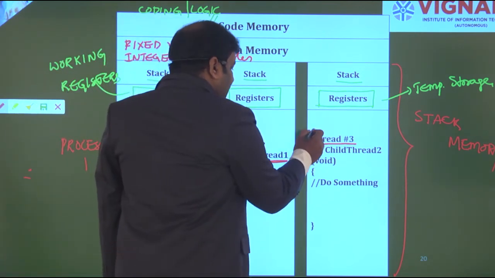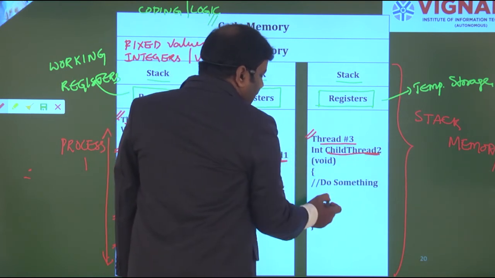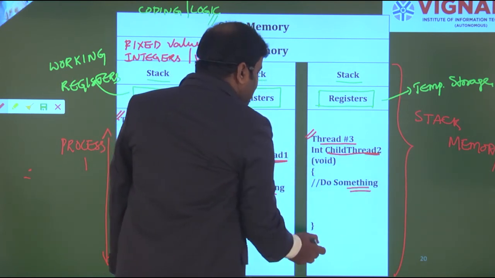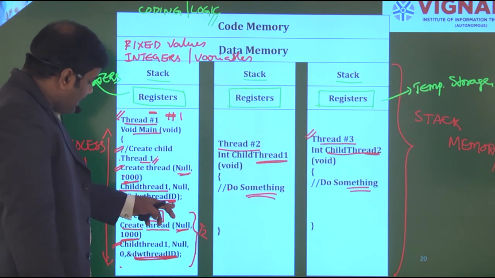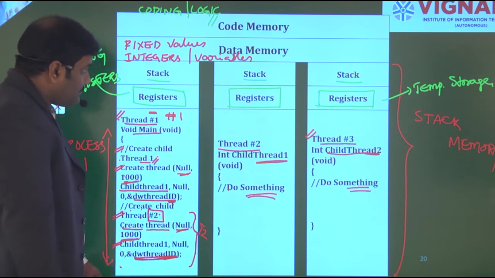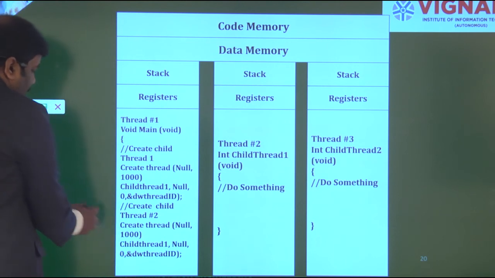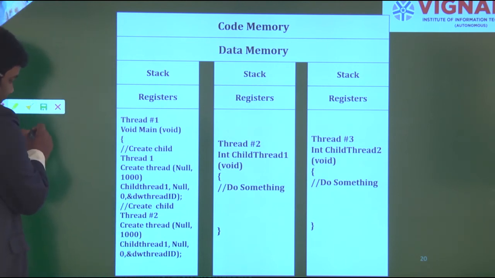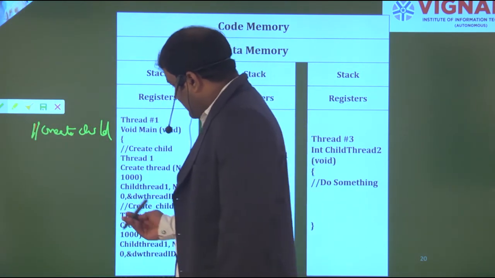And again, if I need thread 3, I need to create one more child thread 2, and it has to perform some operations. Then I need to extend this program to create child thread 3. If I would like to add the third one over here itself, create child, and this one thread 2.